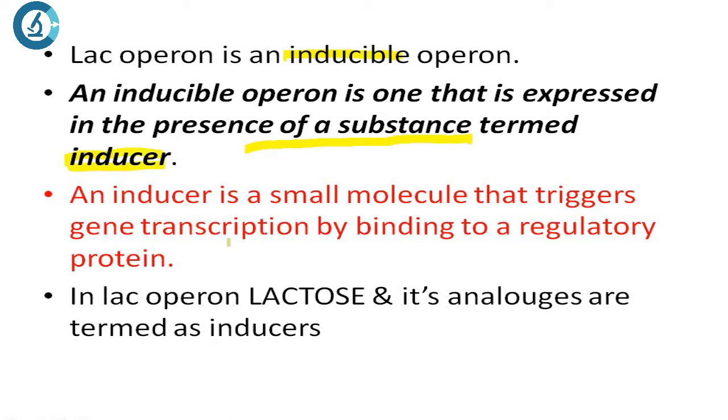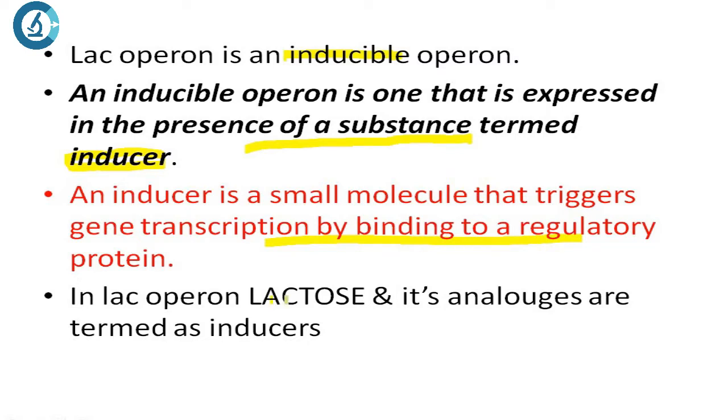An inducer is a small molecule that triggers gene transcription by binding to the regulatory protein. We saw in the last video that the LAC operon is regulated by a repressor protein or regulatory protein, right? So this inducer goes and binds to the repressor protein and thereby regulates the transcription of all the LAC genes.